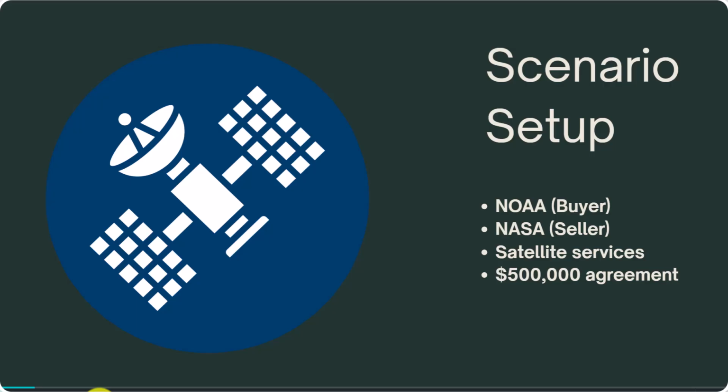For today's setup, we're going to have two agencies. We're going to have NOAA, the National Oceanic and Atmospheric Administration, and NASA, the National Aeronautics and Space Administration. Now, what NOAA is buying is satellite services from NASA. Does this really exist? I don't know, but I'm really excited about NASA, so here we go. And the agreement they're having is for $500,000. So just use this context. NOAA is buying from NASA. NASA provides satellite services. NOAA needs a satellite into space.